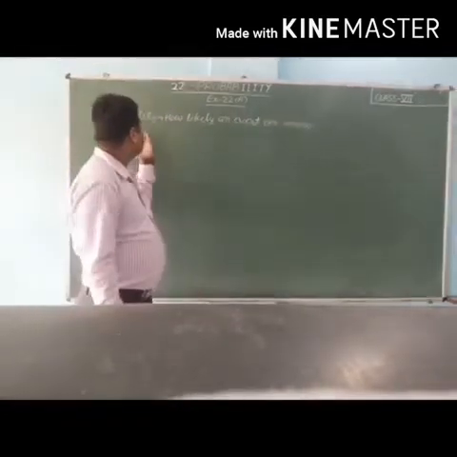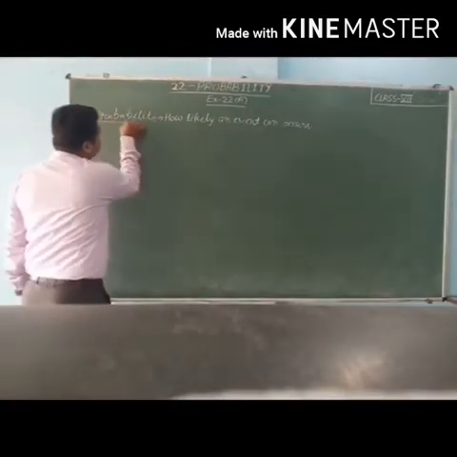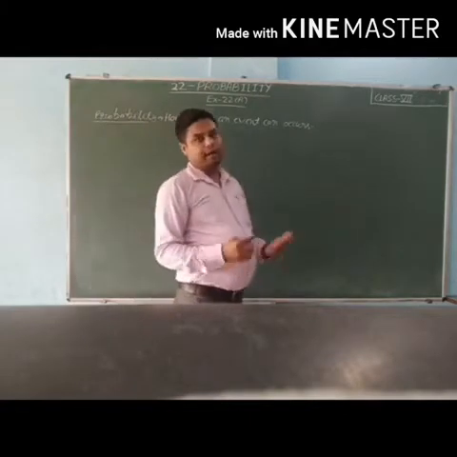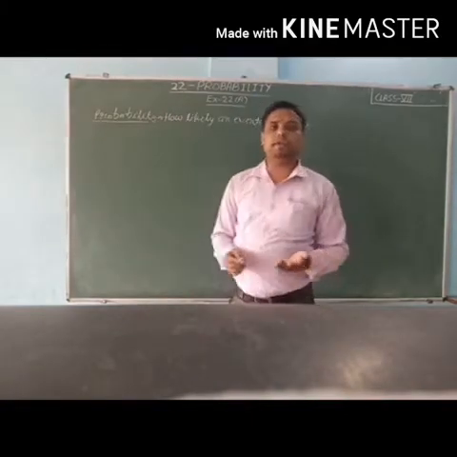So students, the meaning of probability is how likely, or what is the possibility, that an event can occur, or the probability that an event cannot occur.